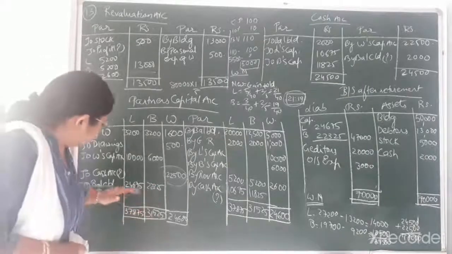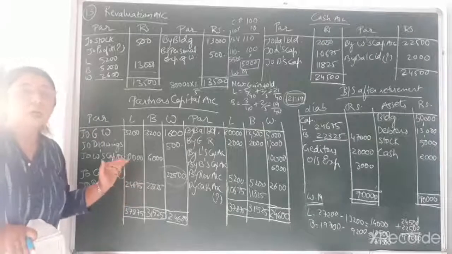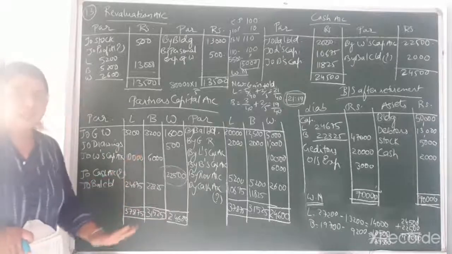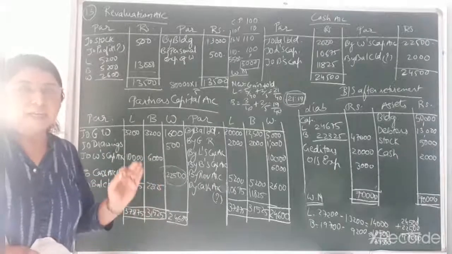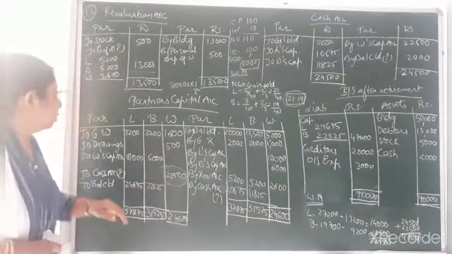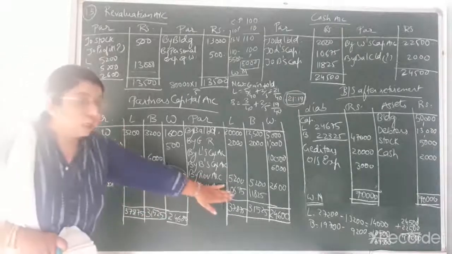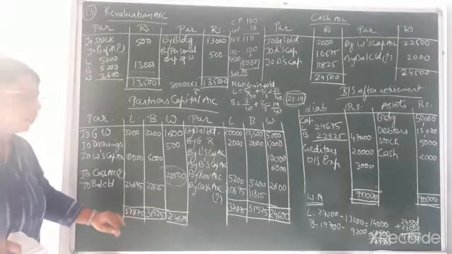Okay. So after finding the closing capital that we have maintained in the new profit and loss sharing ratio, now whatever the difference comes, that will be the amount of cash that they will be contributing to the retiring partner. So now we have to find the difference. Difference will be coming on the credit side because the total of the debit side is more now after finding the closing capital.